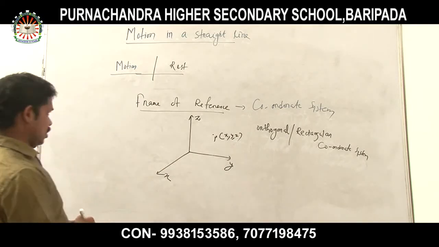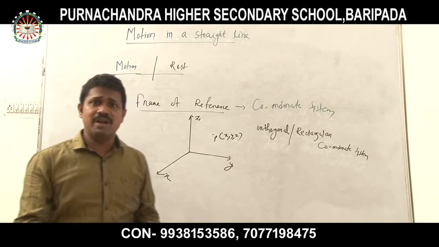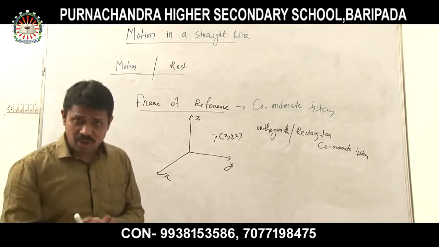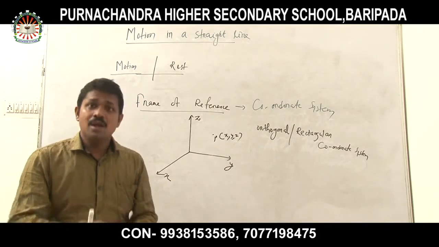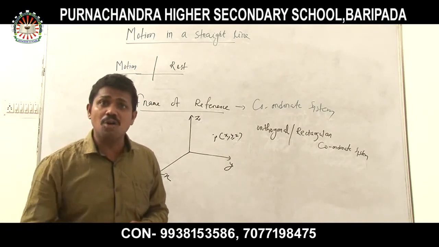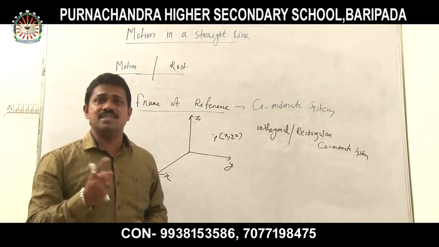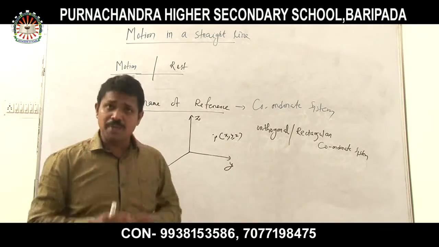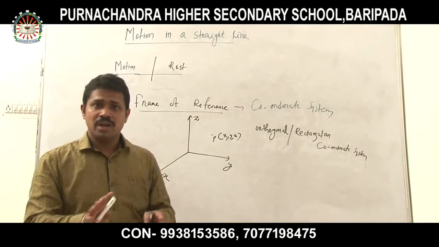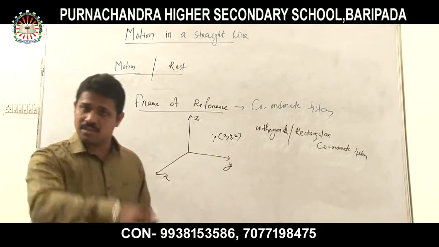Okay. Now, with this frame of reference, we can find out motion and rest. The motion can be defined in the same manner. The state of an object where the position of that object changes with respect to time in that frame of reference is called motion. The object is said to be in motion if its position changes. But if the position of the object does not change with respect to time and remains constant, then we call the state of the object rest. It is not in motion.